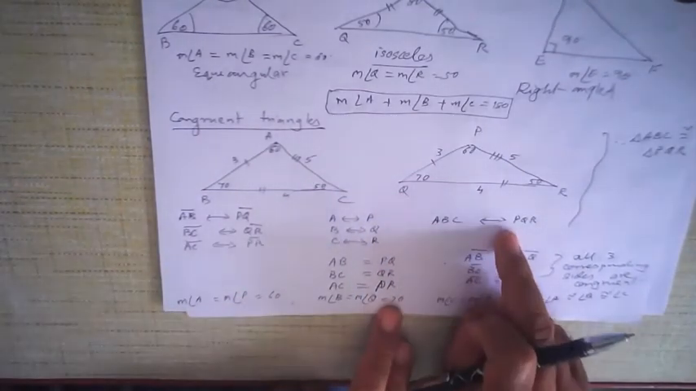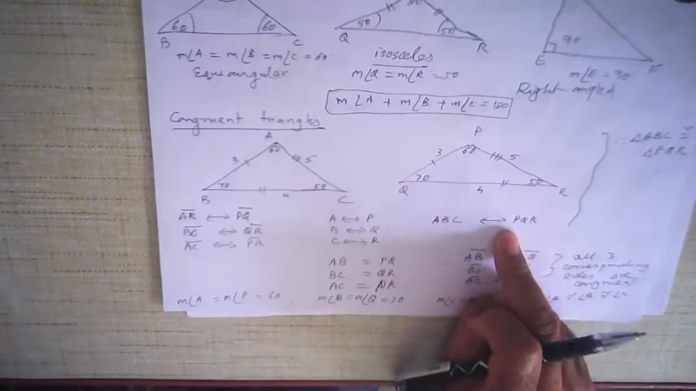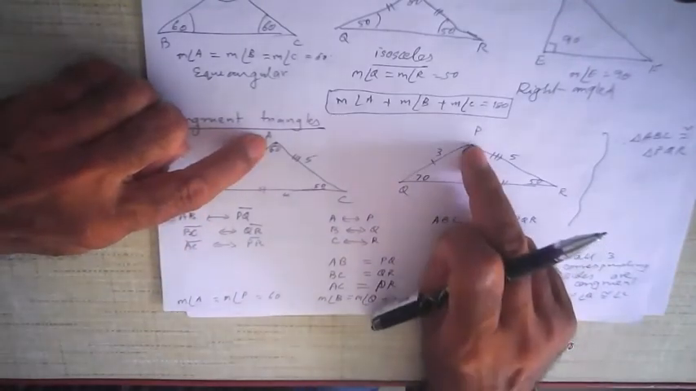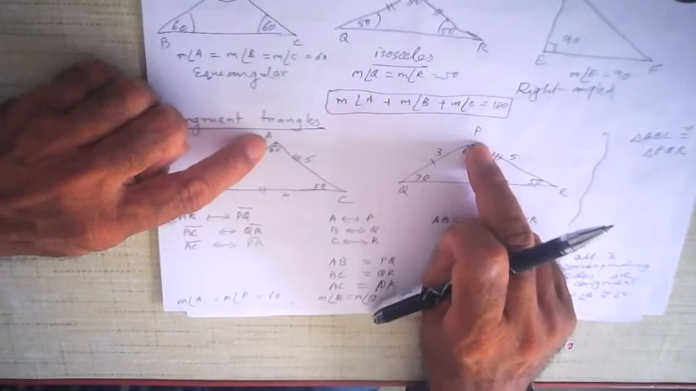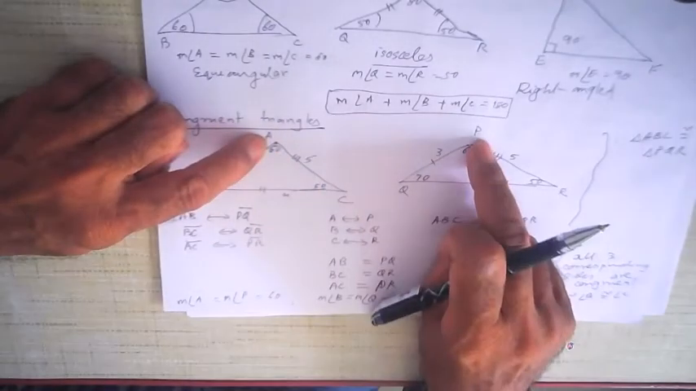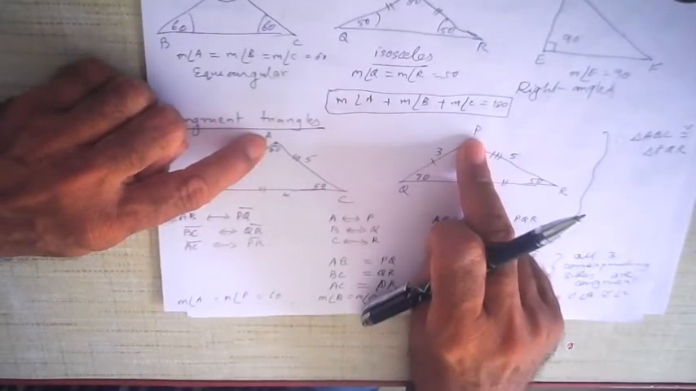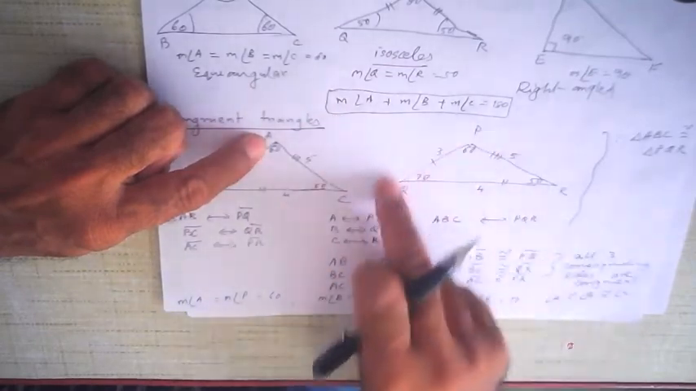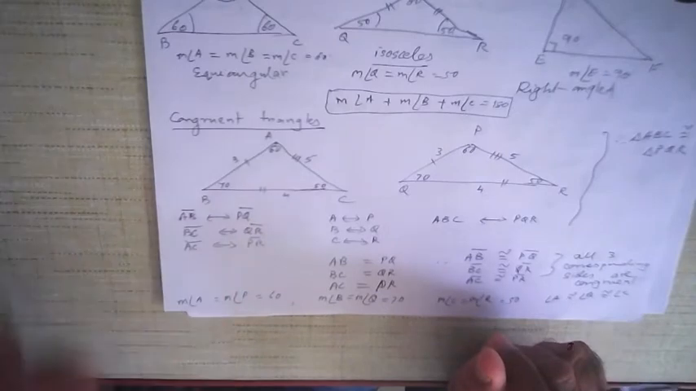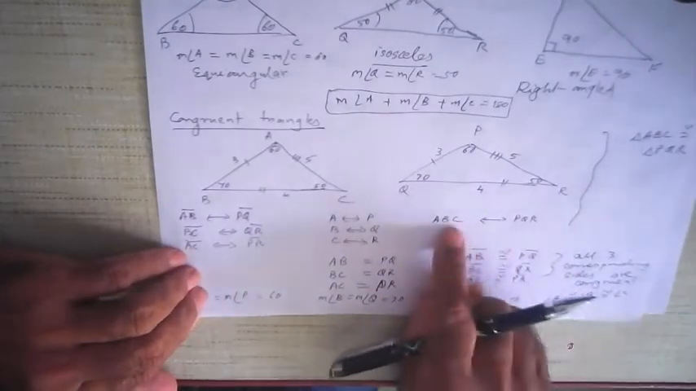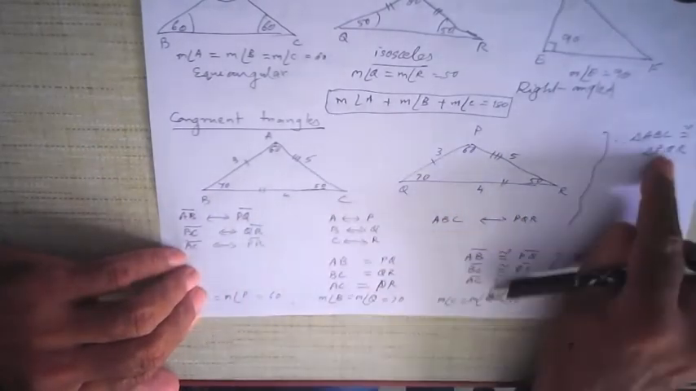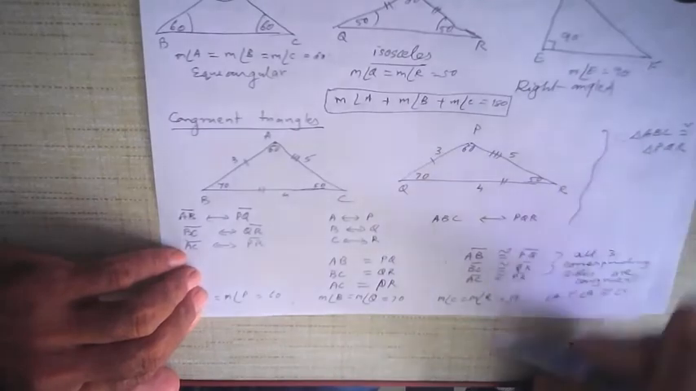Understood? So for a given correspondence, there are 6 possible correspondences. For A, I can write P, Q or R. In other words, any of the 3 possibilities are there. So totally 6 different correspondences are possible. Out of that, we have examined only one, and that was found to be congruent. So we say that the triangles are congruent.